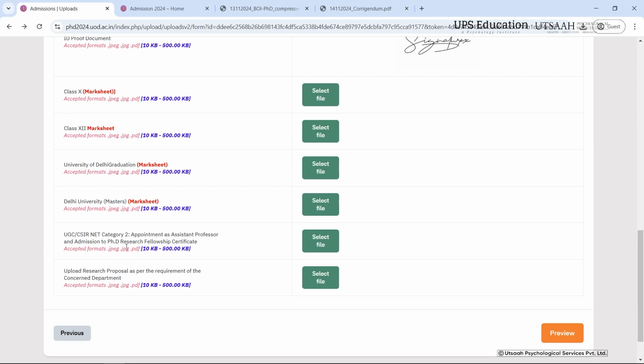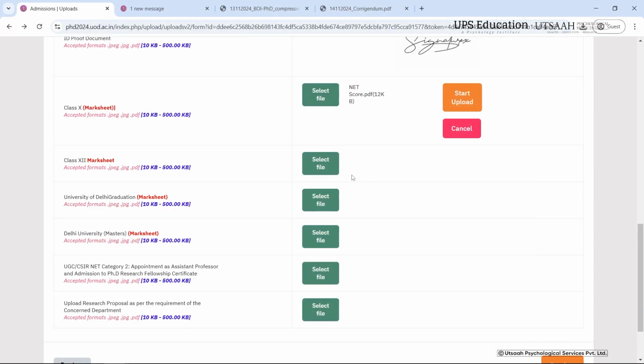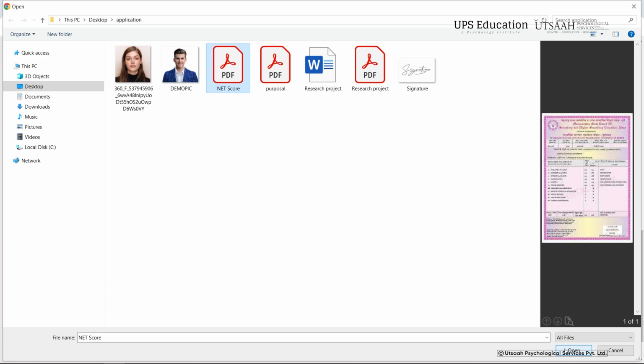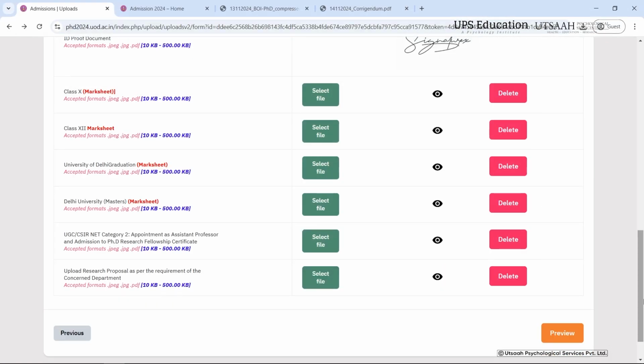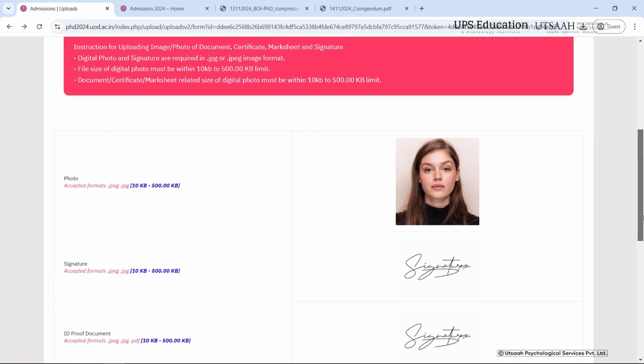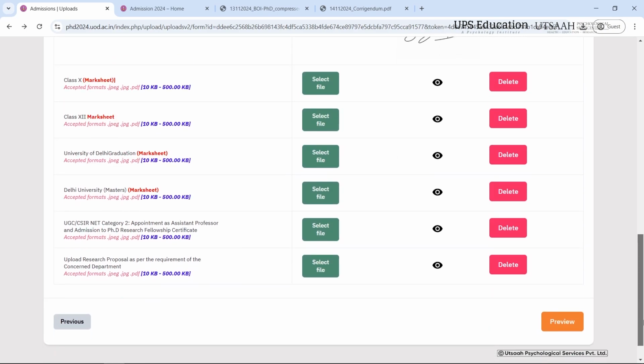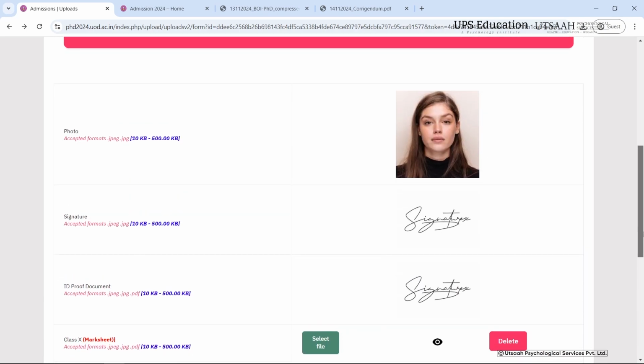And then here we have to upload our net certificate as well, and our research proposal as well. Okay, so now that I have uploaded all of the required documents here,